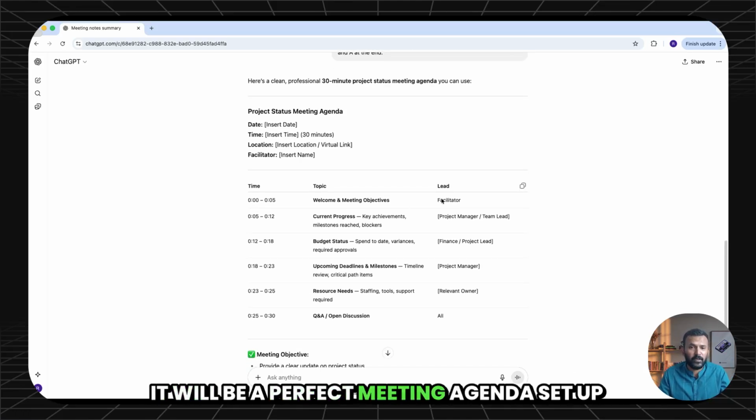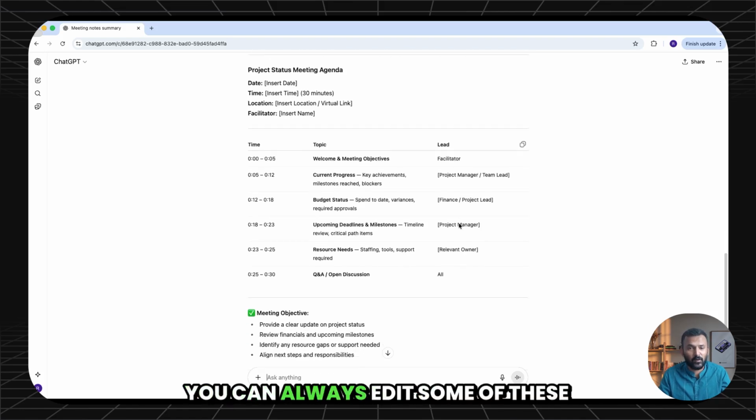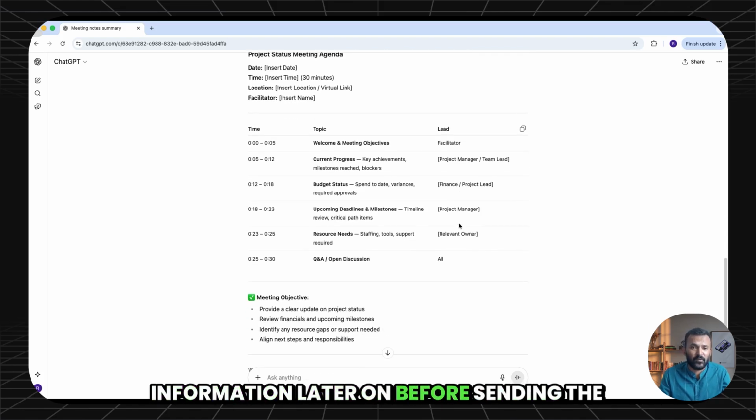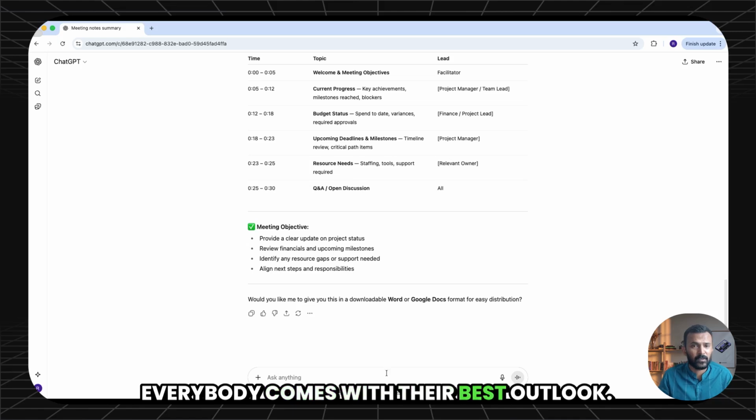It will be a perfect meeting agenda setup for you, with the time, with the topic, who is the lead. You can always edit some of this information later on before sending the invite. But if you send a meeting with such an agenda, everybody would be glued in. Everybody knows what they're expected. Everybody comes with their best outlook.